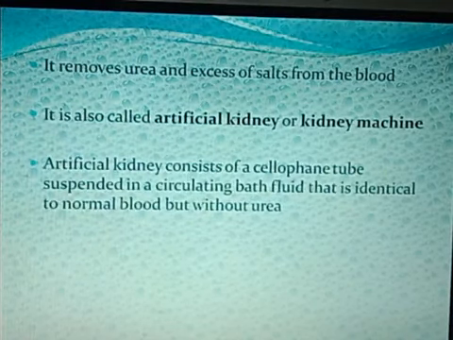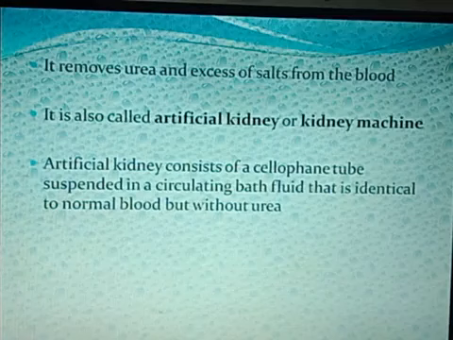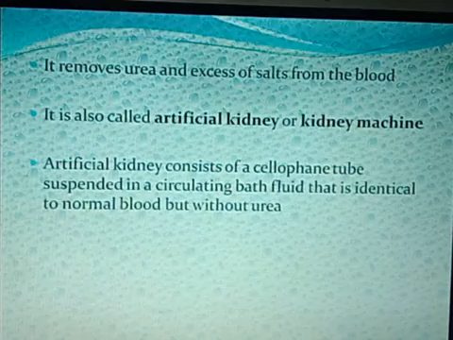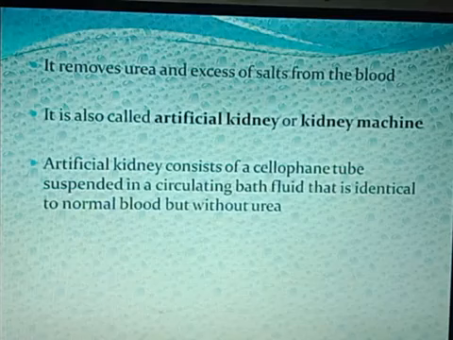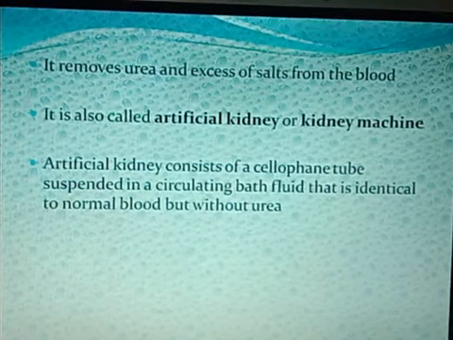An artificial kidney consists of cellophane tubes. Now this is the point that you need to keep in mind. What does this dialyzer or kidney machine consist of? It is made up of cellophane tubes, which are suspended in circulating bath fluid. The fluid keeps on circulating around these cellophane tubes. This bath fluid is identical to normal blood, but without urea.